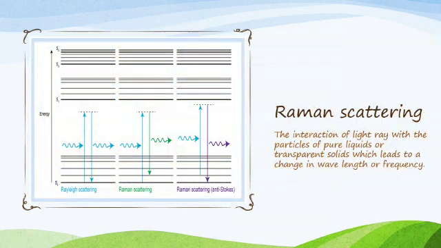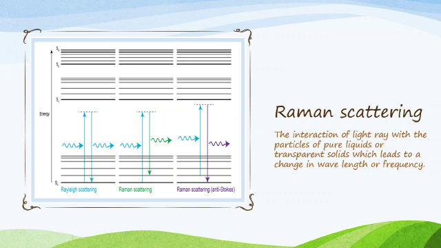Raman scattering. When a parallel beam of monochromatic light passes through a gas or liquid or transparent solid, a part of the light rays are scattered. This scattered light contains some additional frequencies other than that of the incident frequency. This is known as Raman scattering. So, Raman scattering is defined as the interaction of a light ray with the particles of pure liquids or transparent solids, which leads to a change in wavelength or frequency.